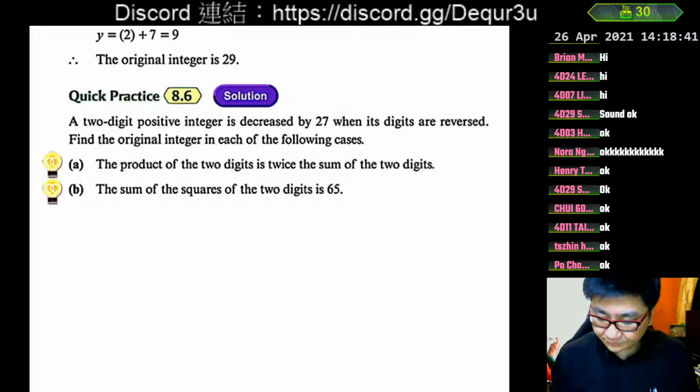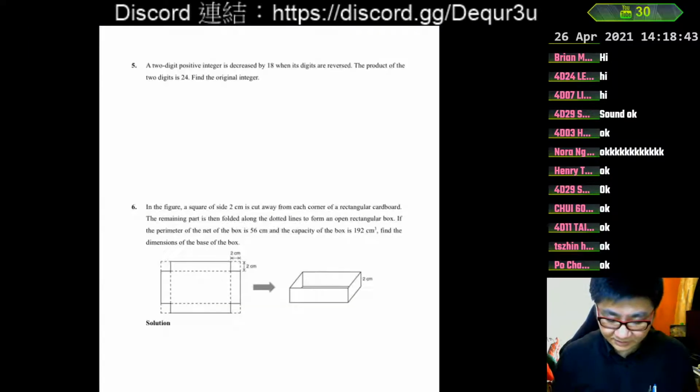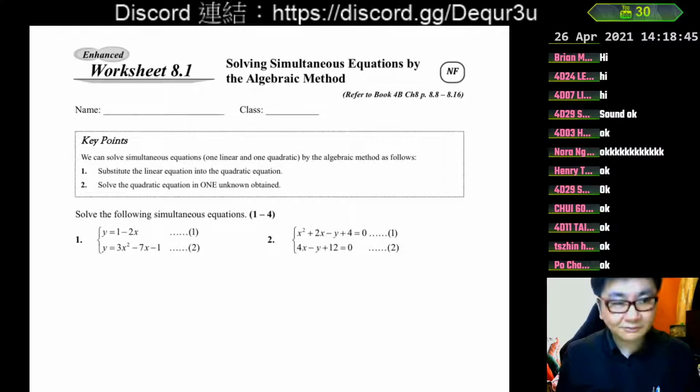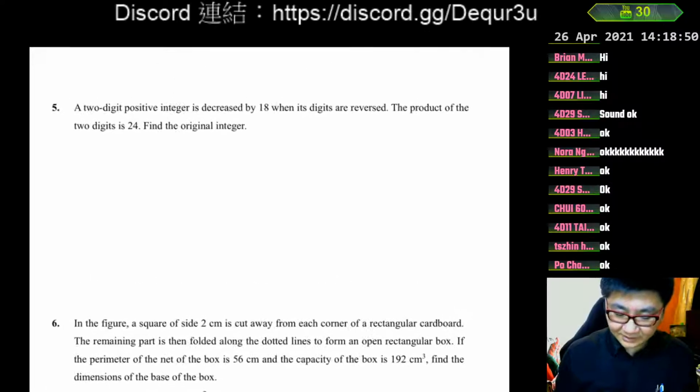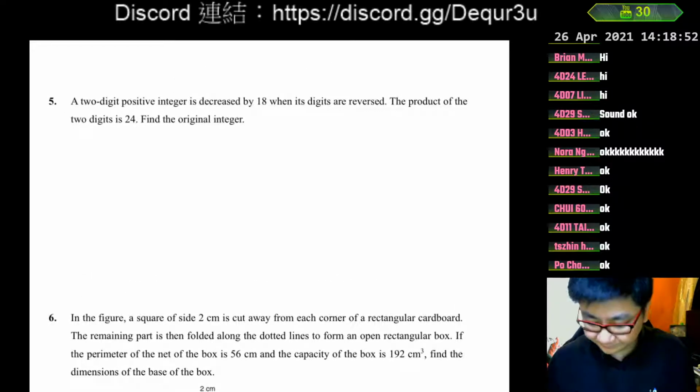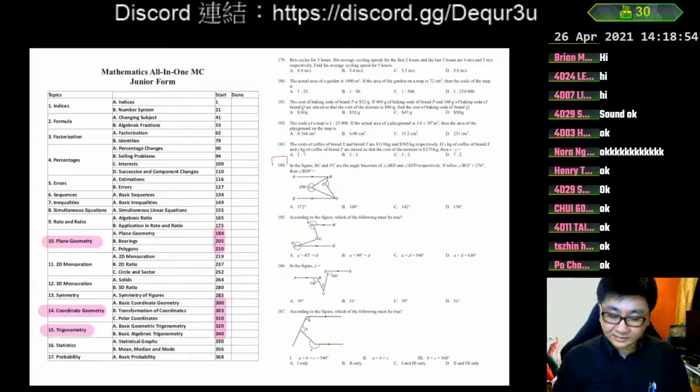Maybe I also show the homework worksheet here. So this is the 8.1 homework worksheet, and here question 5 is very much like the example we're going to talk about. Okay, so back to the textbook.